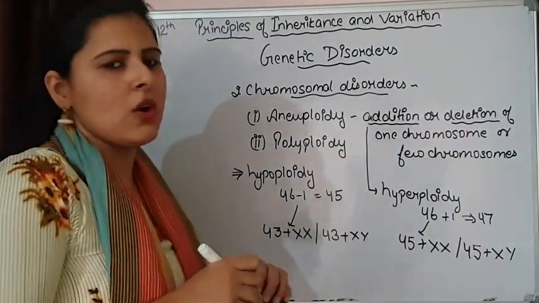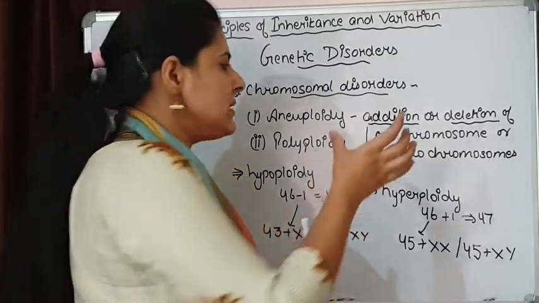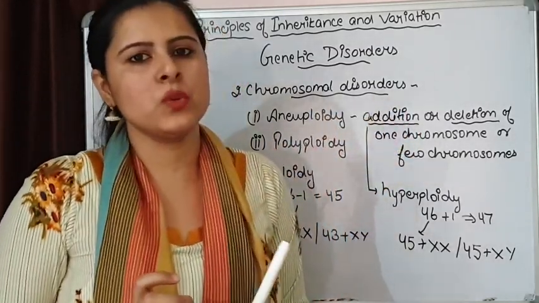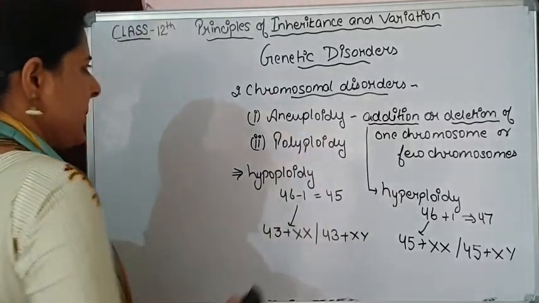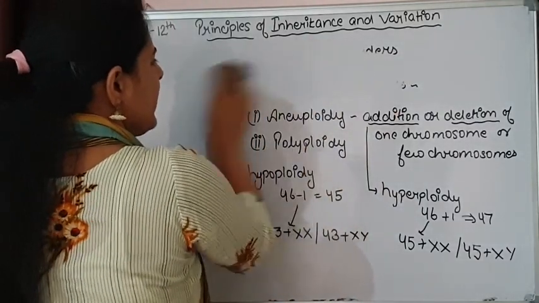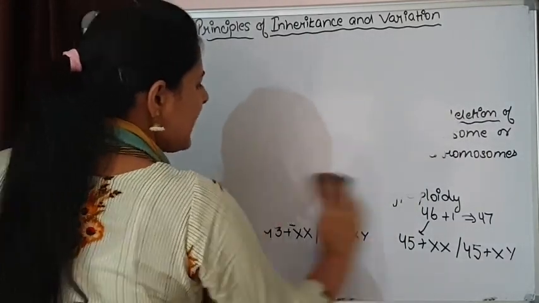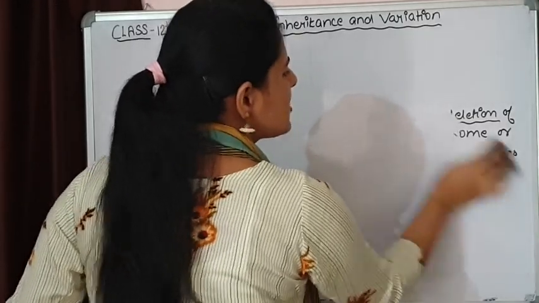Now let's take some examples. First, let us talk about the reason why this aneuploidy situation takes place. The reason behind it is non-disjunction.